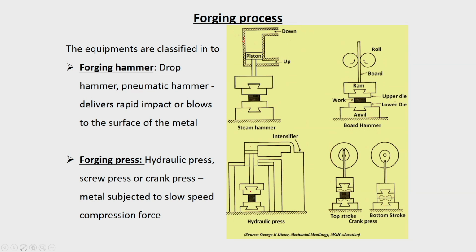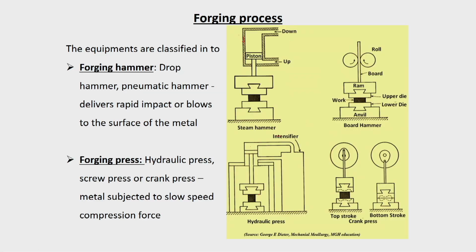But the drawback with the press, especially a hydraulic press, is that it is a very slow process. It takes time, but you get a very good dimensional tolerance, and that is one of the biggest advantages. Many other defects which otherwise may form during the impact operation can be eliminated by using a press. Now, there is also the mechanical press, like a simple crank press, a slider crank mechanism.